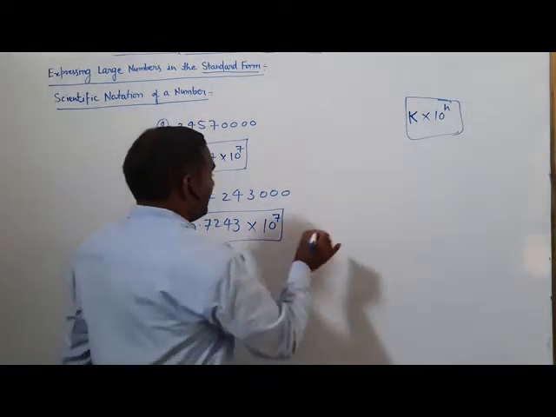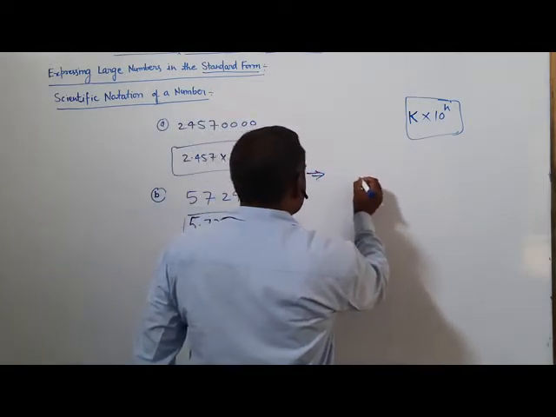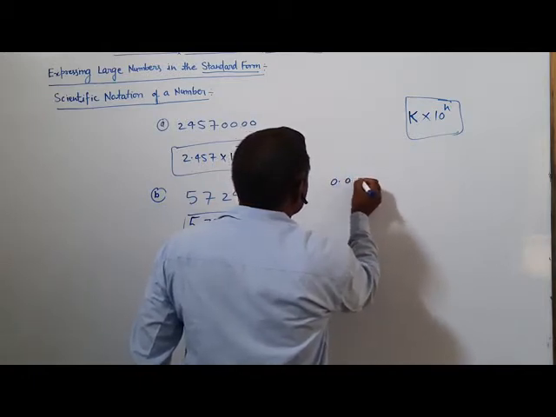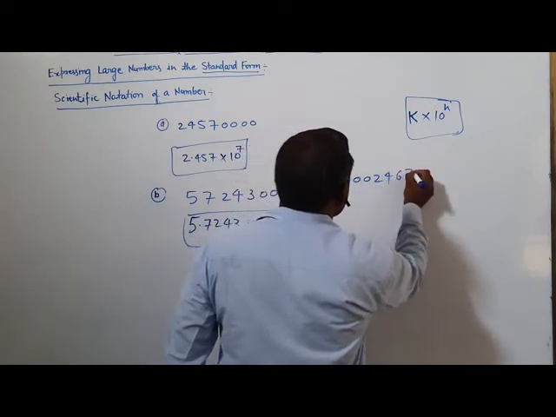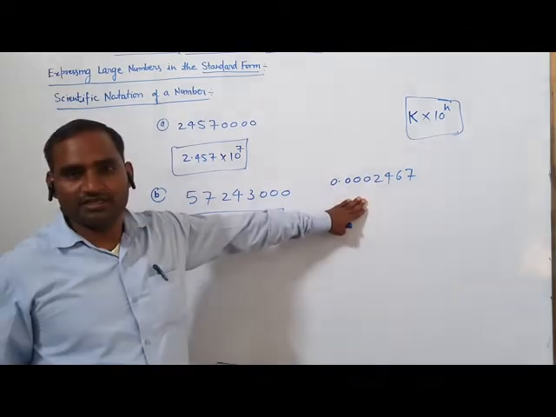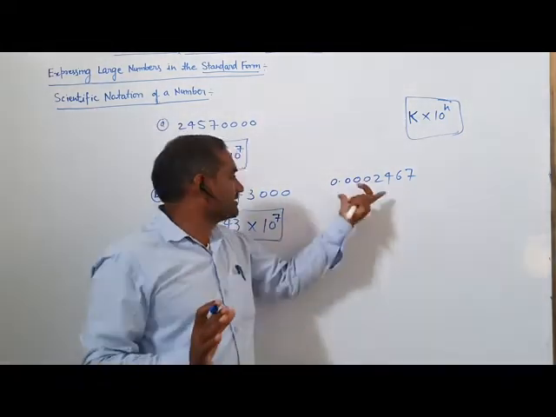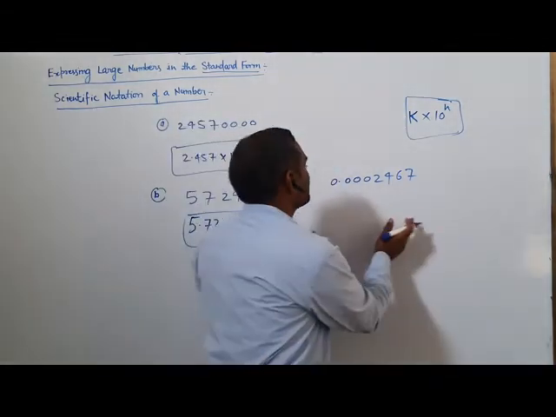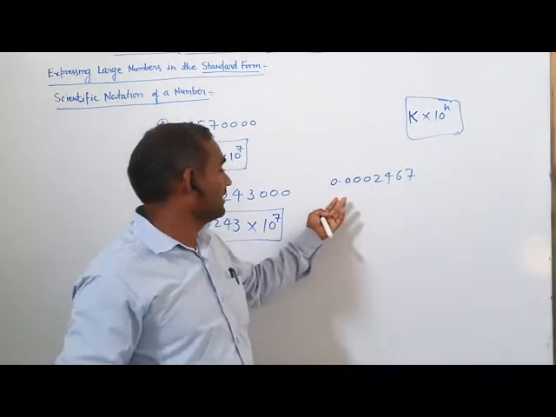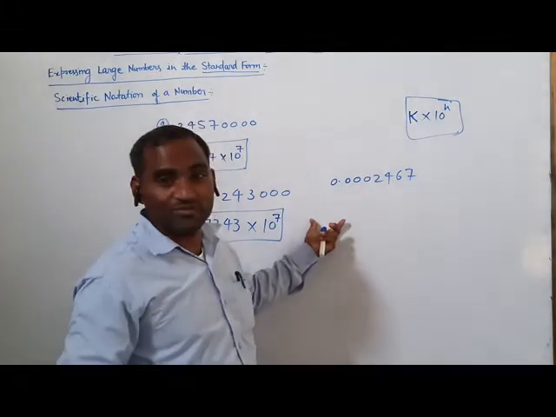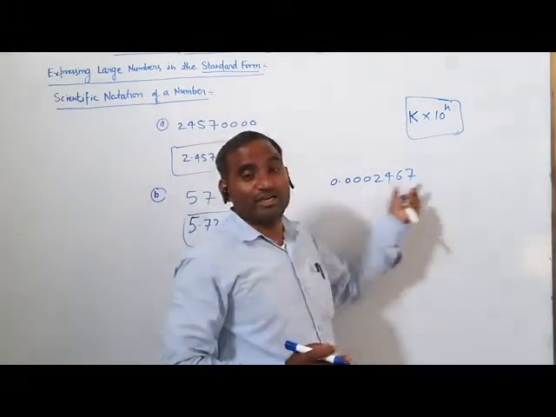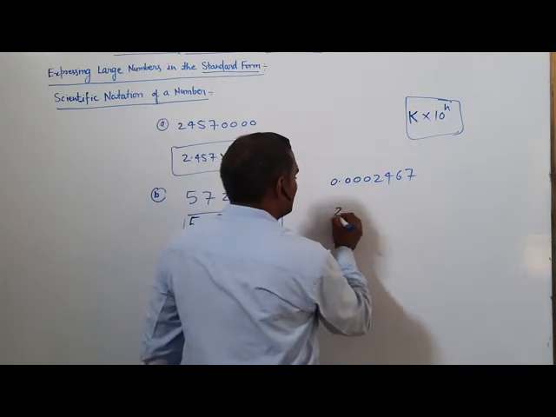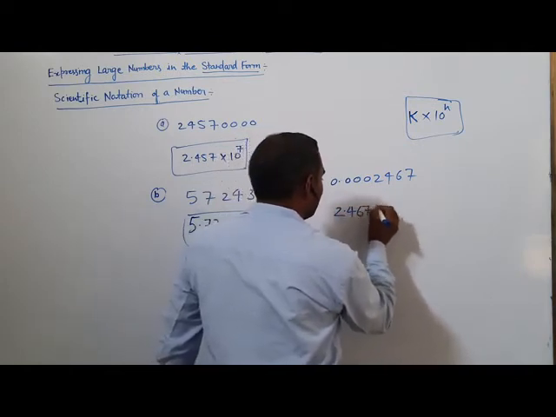If any number is given like this, 0.000002467, you have to write this into standard form. We know that its value should be from 1 to 9. Here the value is less than 1, but the value should be 1 up to 9. So going to the right place, we can write this as 2.467 into 10 raised to the power.